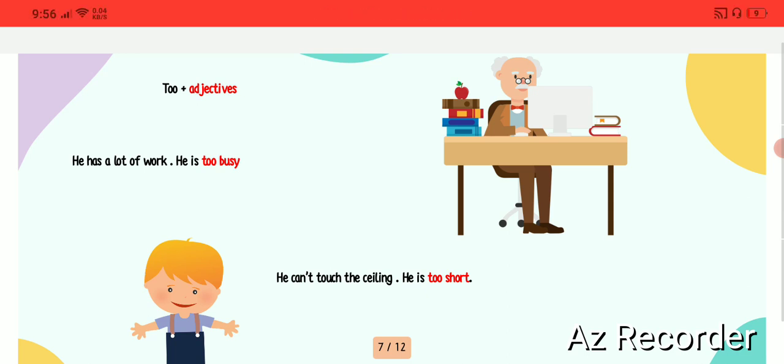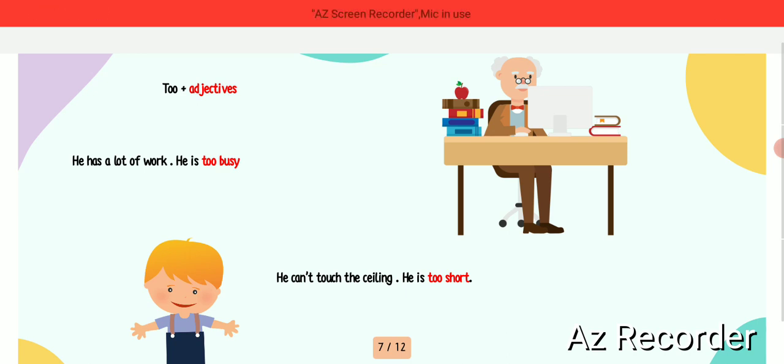The same thing, if I want to say the weather is very, very, very cold, I don't say the weather is very, very, very cold. No, I just use too. I just say the weather is too cold. So here I described that the weather is really cold, okay? So instead of saying very, very, very, I just say too, and it's very easy and short.